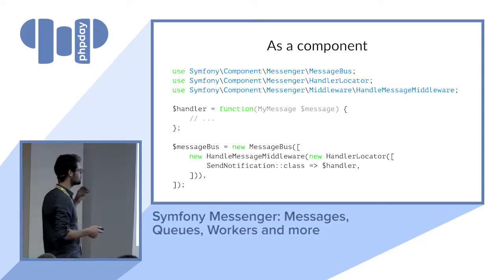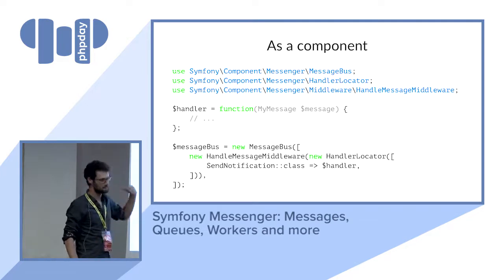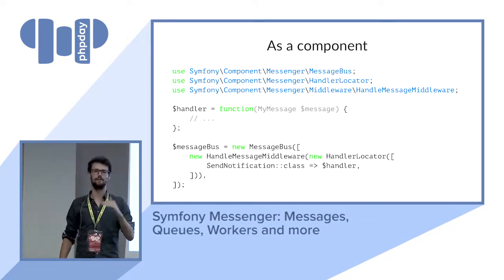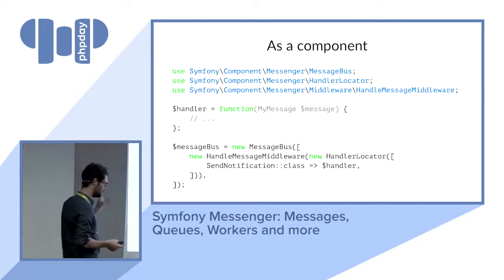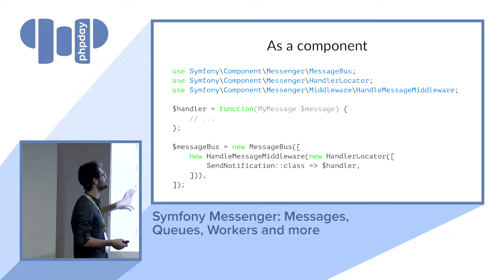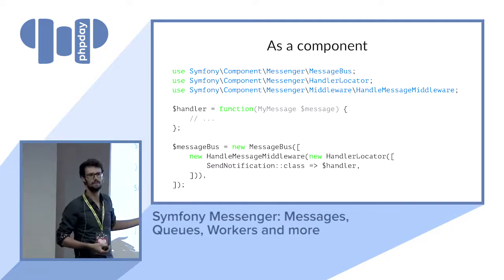And the main thing here is that you create your message bus. A message bus is actually a set of middlewares. So the idea is every middleware adds some logic within the bus. In this example, the simplest message bus you can do is one middleware, and the responsibility of this middleware is to call the message handlers.